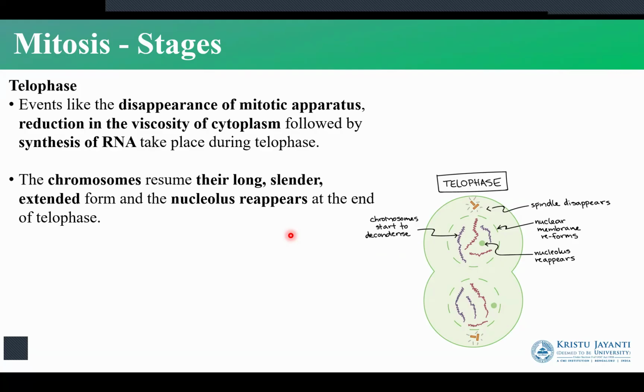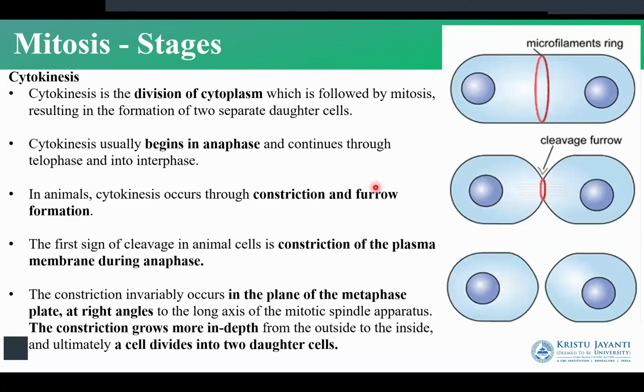And in the telophase, we have the reappearance of the nuclear membrane, the reappearance of the nucleolus, and then all the apparatus that was used is disintegrated. So the spindle fibers are going to be disintegrated and the decondensation of the chromosomes will occur in the telophase. Now, cytokinesis is nothing but the division of the cytoplasm. So, division of the cytoplasm is defined as cytokinesis.